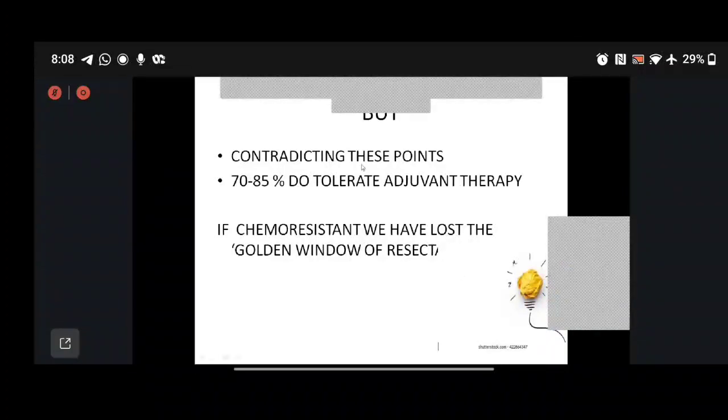But I want to share these points: though 15 to 30% do not tolerate adjuvant therapy, we have to see that 70 to 85% did tolerate them. And a major thought that goes along is that when we start NACT, 36% did not undergo surgery because of the toxicity of NACT. So, have we lost the golden window of resectability in such cases?